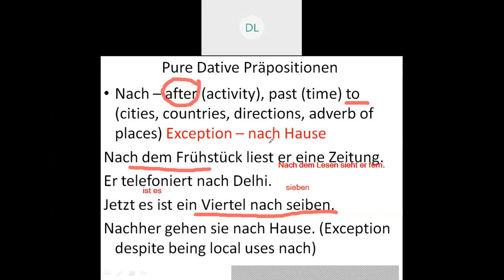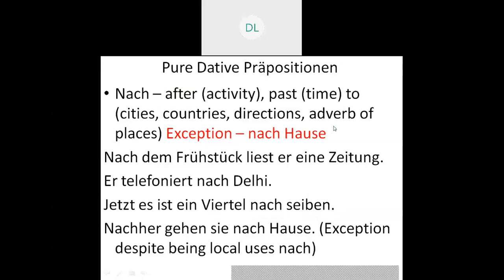I'm using: Ich nachher gehen sie nach Hause. That is, later they will be going home. So please remember this nach Hause. Why is it an exception? You will come to know in the next slide.